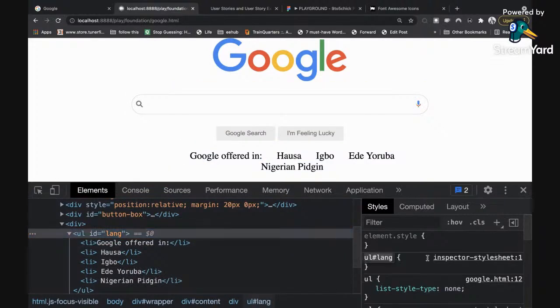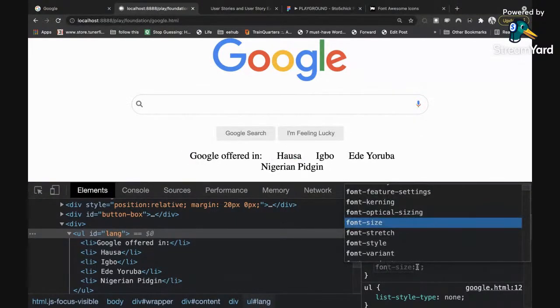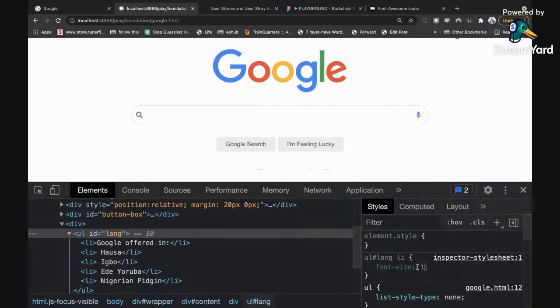So I'm going to click on the plus sign. The first thing I want to do is to tell it to have, I think it's lang li. I want to correct that. So lang li, which is these items. I want to reduce their font size to about 12, 14. Yes, something around that. I think that's it for that.